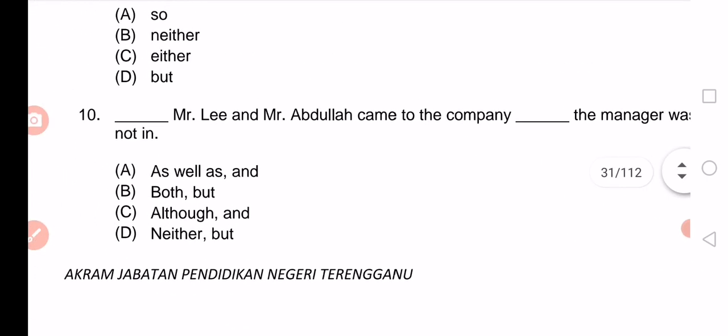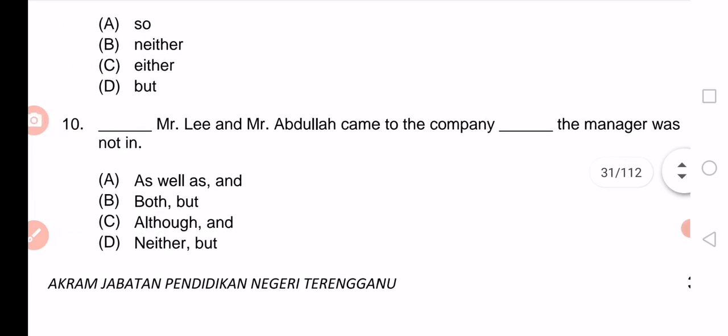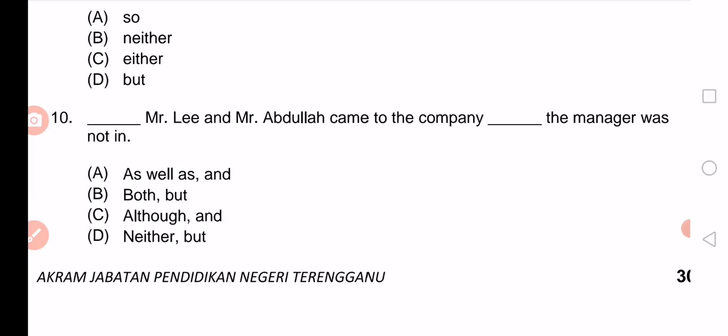And the last question. Okay, as well as Mr. Lee and Mr. Abdullah. Both Mr. Lee and Mr. Abdullah. Okay, B, both makes more sense. Although Mr. Lee and Mr. Abdullah came to the company, but the manager was not there. Although, no. Neither Mr. Lee and Mr. Abdullah came to the company, but, okay, I think the answer is B. Both Mr. Lee and Mr. Abdullah came to the company, but the manager was not in. So the answer is B.